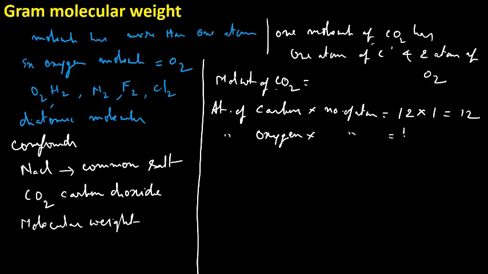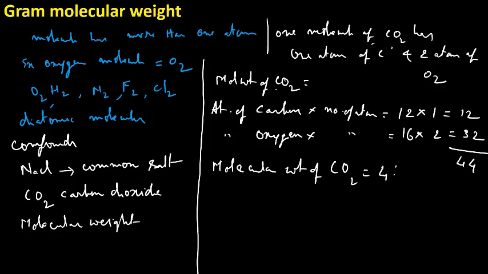The atomic weight of oxygen is 16. See, this 16 is the atomic mass number, remember. For calculation purposes, we are taking the mass numbers. 16 into 2 equals 32. Now, you have to add both of these. This is 44. Therefore, molecular weight of carbon dioxide equals 44.